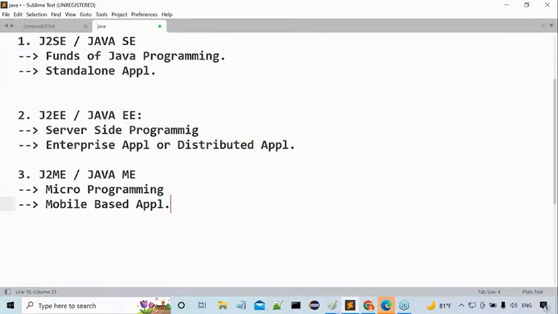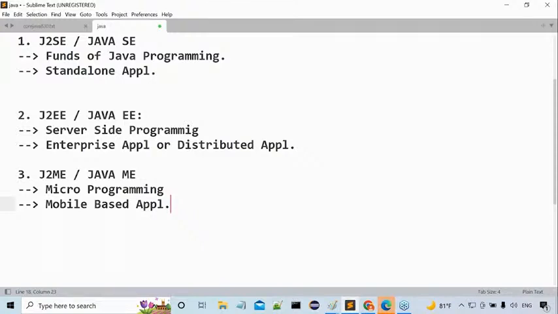Out of these three technologies, which one is getting very good demand actually? J2EE is having more demand. Next demand is for J2SE. But no demand for J2ME. This is the demand point of view outside. But from the learning process point of view, which one gets more priority? J2SE. Next priority is for J2EE. Next, no priority for J2ME. Even if you want to learn J2ME, we need core Java. That's why we have to learn J2SE again.